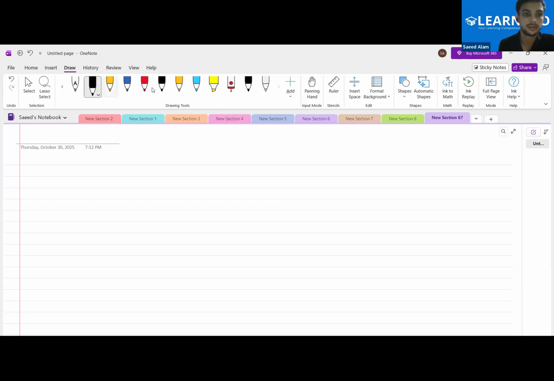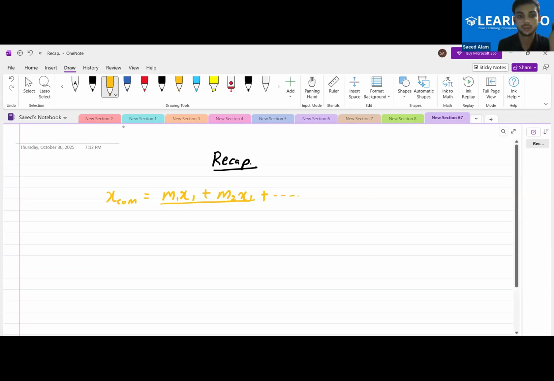Okay, so let's have a little recap about our last class. What were we discussing? First of all, again starting with the very old story. What is the x coordinate of the center of mass? M1 x1 plus M2 x2 and so on, whole divided by M1 plus M2 plus so on, till it keeps on going.